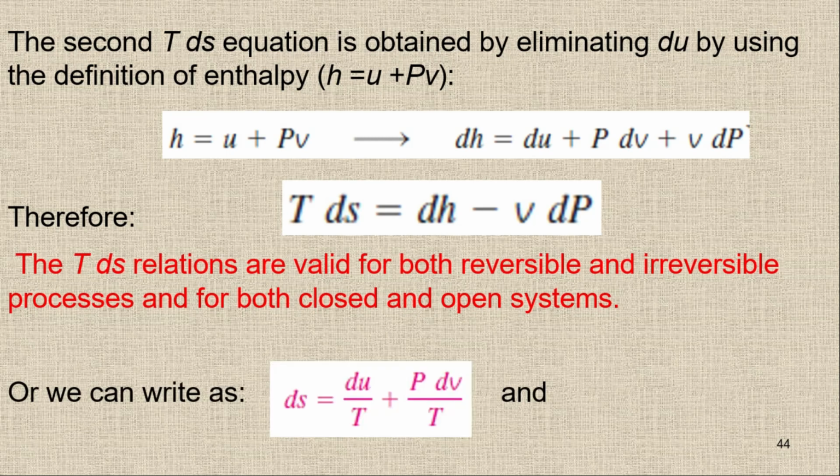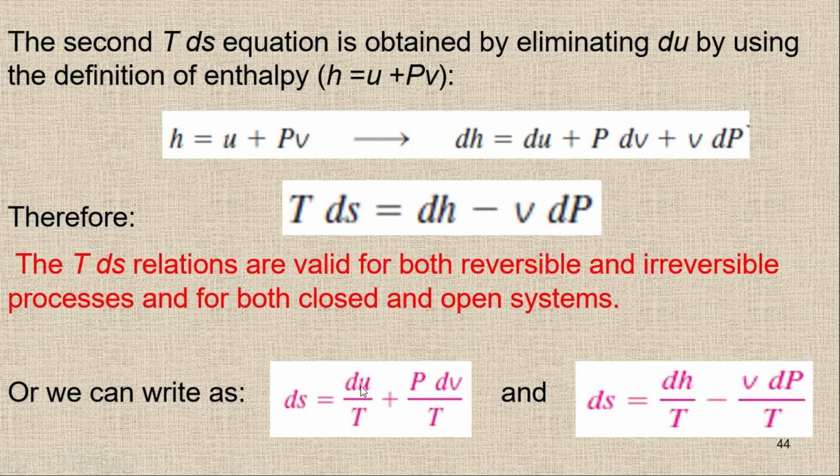With the help of these TdS equations, we can also write that from the first one, ds is du by T plus P dv upon T, and from the second one, if I divide by T, ds is equal to dH upon T minus v dP upon T. You can remember it in these terms, this way, or you can remember the TdS equations. It's up to you.